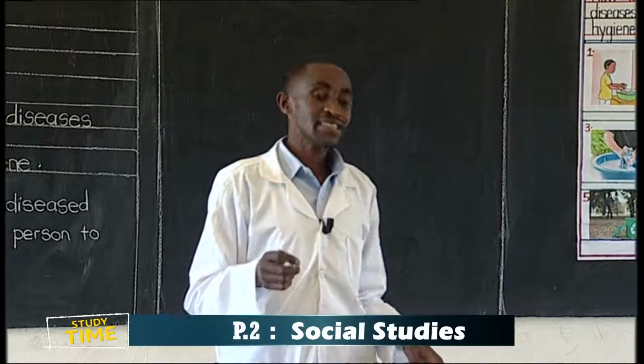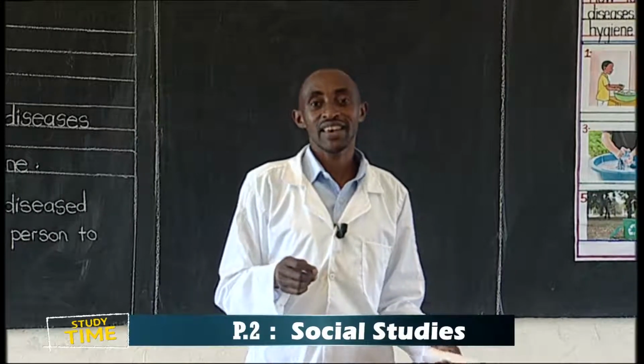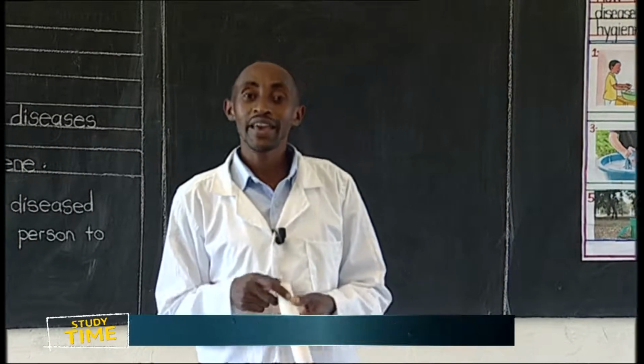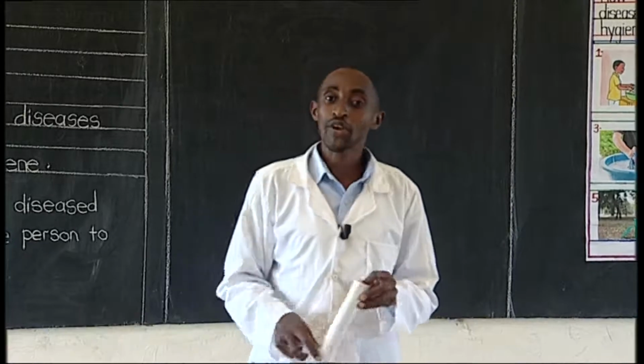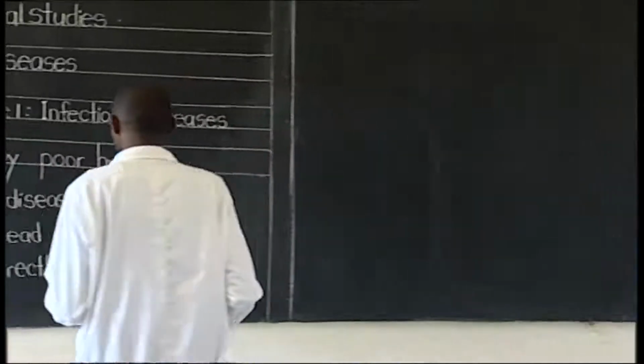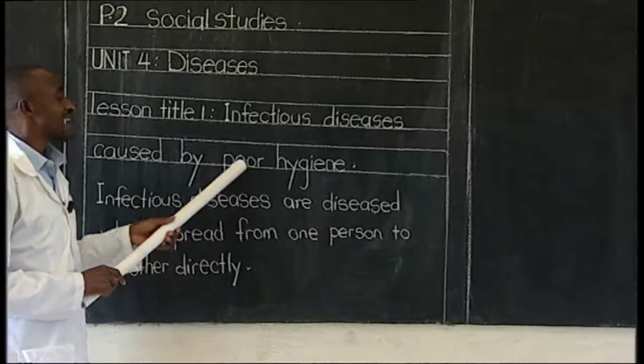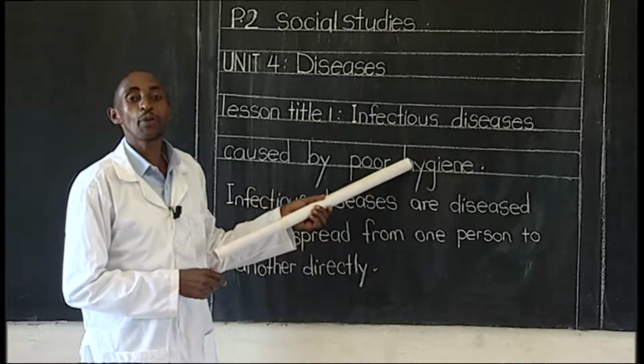Now, these infectious diseases that we get because of poor hygiene.